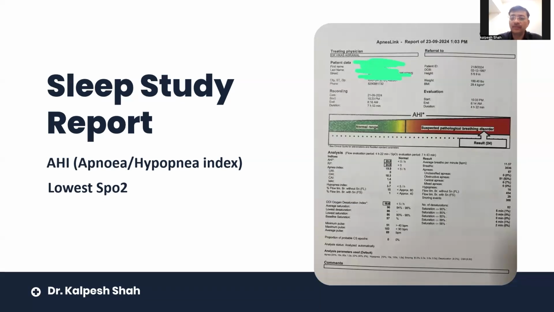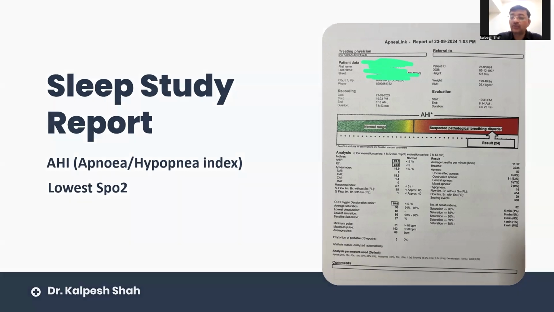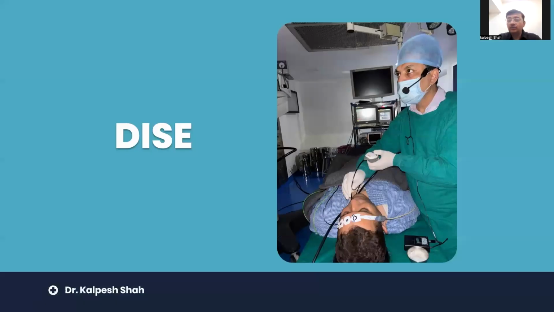A sleep study report is done in the sleep lab, with a machine applied while the patient is sleeping at night. It mainly identifies the AHI, the apnea-hypopnea index, and the lowest SpO2, which will guide the anesthesiologist on how this patient is going to behave under anesthesia. If we understand that the AHI is high, we can easily understand that this patient is going to give us a lot of trouble. Now, this is our OT where we do drug-induced sleep endoscopy, the next step after sleep studies.